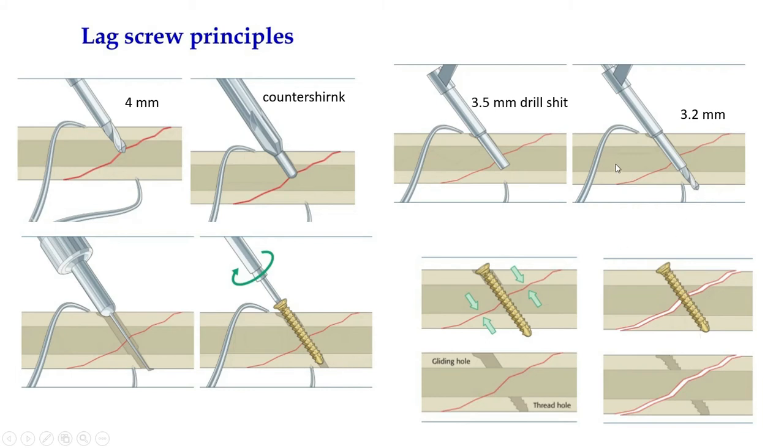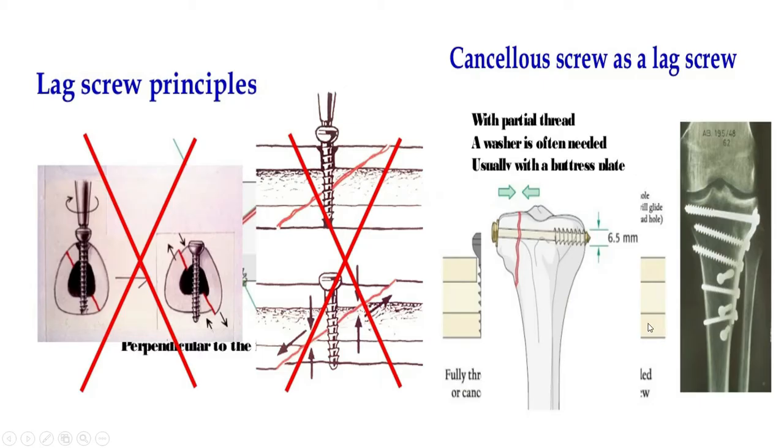After this distal cortex hole, we will measure the depth, then we will put the tap, then we will give the screw, and during the purchase of this second cortex, there will be reduction of the fracture fragment, as this proximal hole is already overdrilled, so there will be no purchase in the proximal cortex, only purchase in the distal cortex, so the fracture is automatically reduced. Now this is called the lag effect.